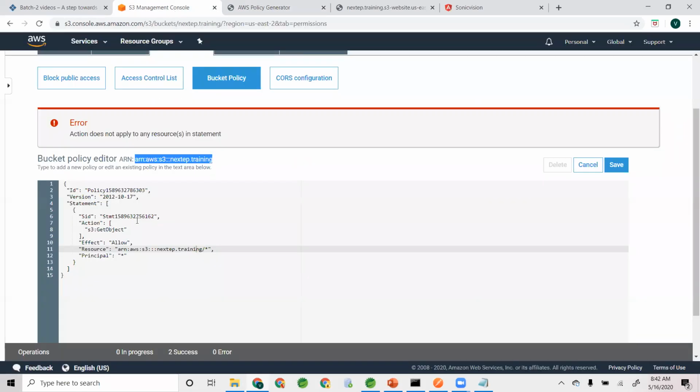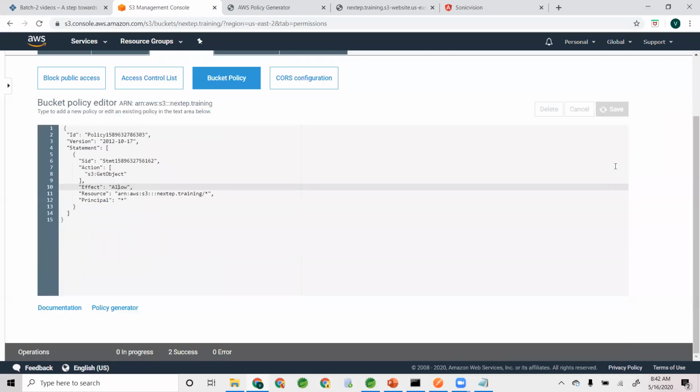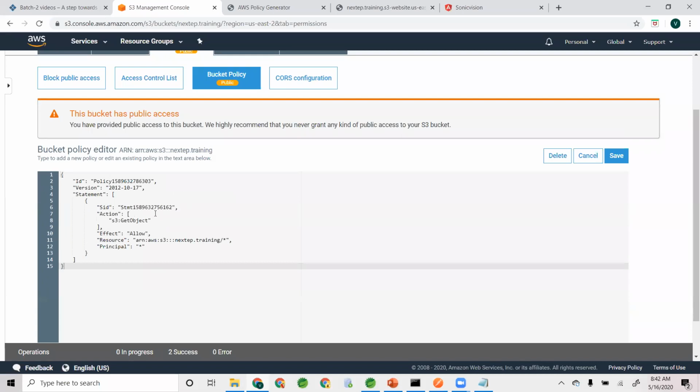You can go back, if you're very comfortable with JSON, you can hand write this one. It doesn't matter one way or the other. Saved it. Very good. So this bucket has public access now.